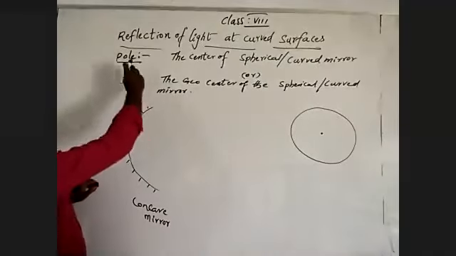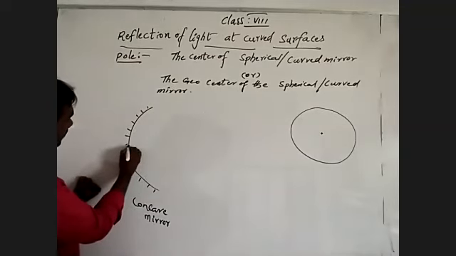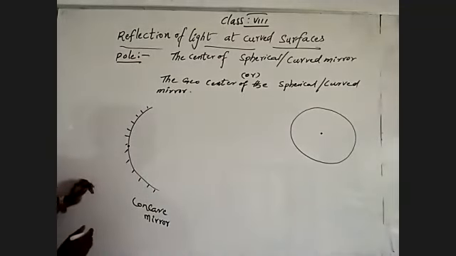So the center of the mirror is the pole for the concave mirror.